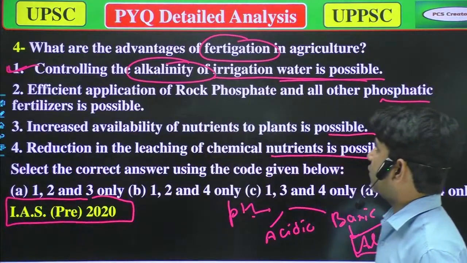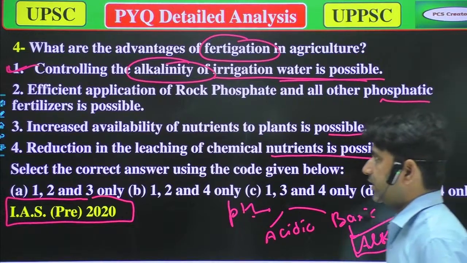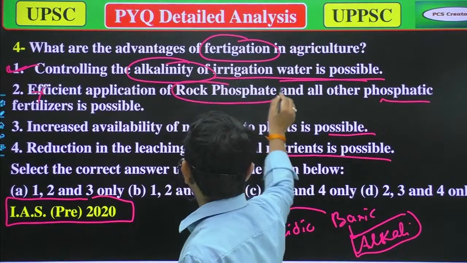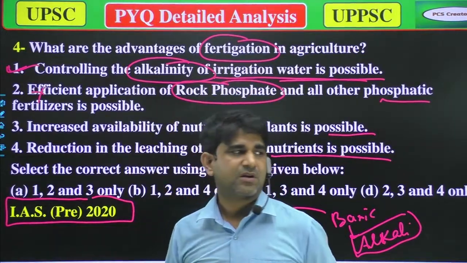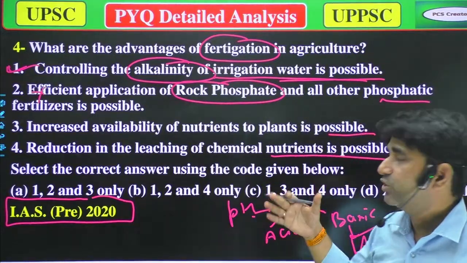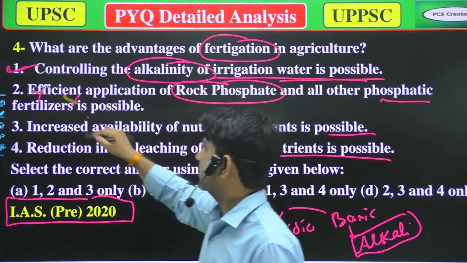efficient application of rock phosphate and other phosphoric fertilizers is possible. No, that's not possible, because rock phosphate cannot be dissolved easily in the water, so it will choke the machine. So that's impossible. Third is there,